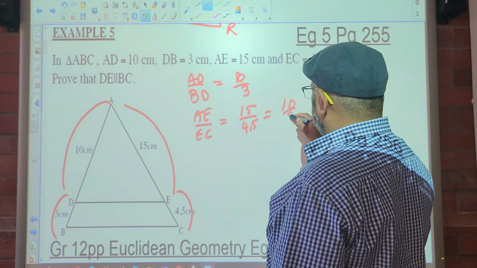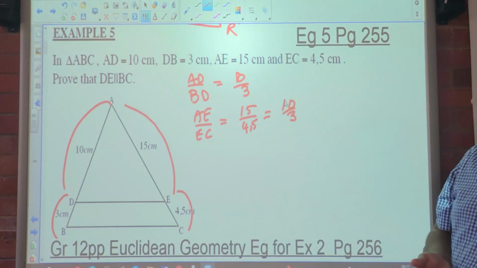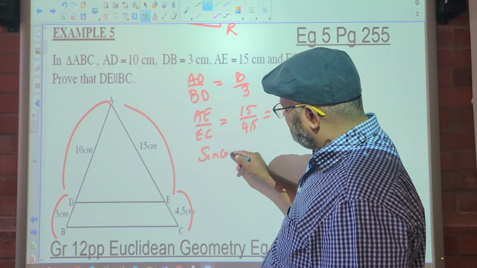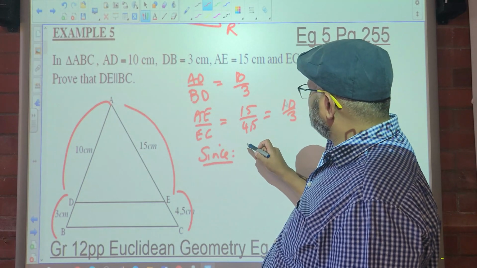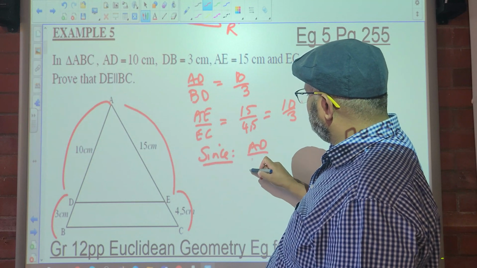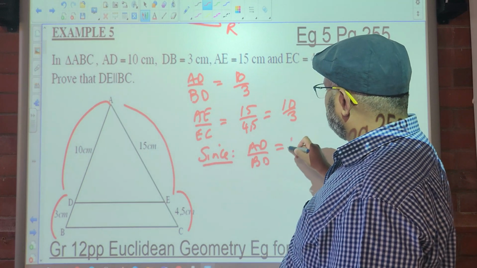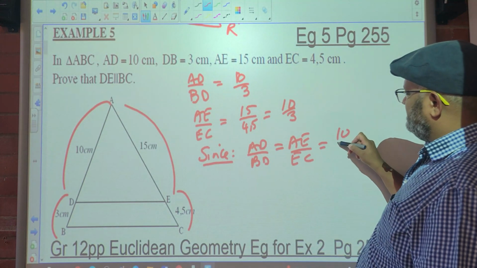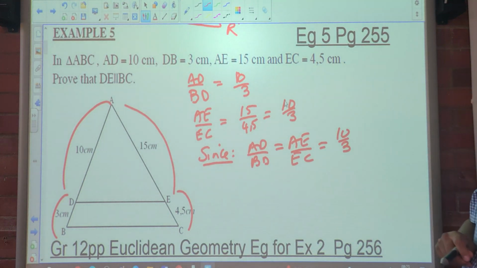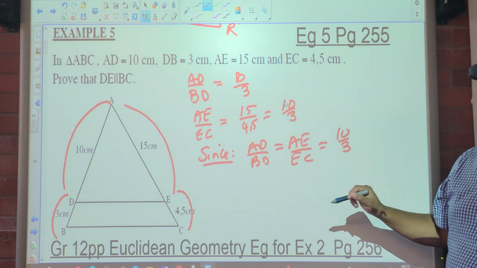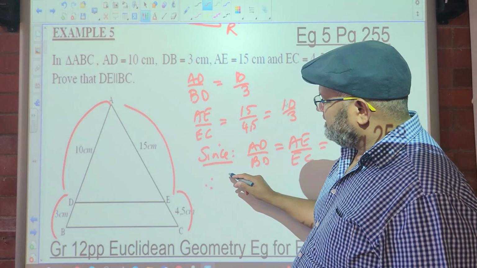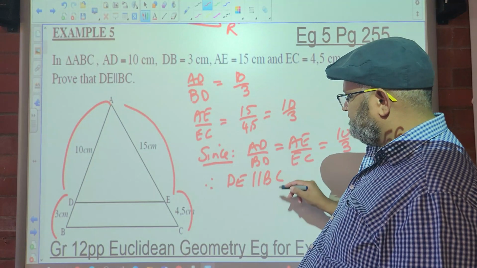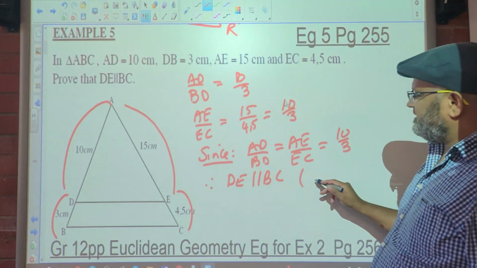So what do you notice? It is the same. So we state the obvious, we say since AD over BD is equal to AE over EC equals 10 over 3, therefore DE is parallel to BC. Why is it parallel?